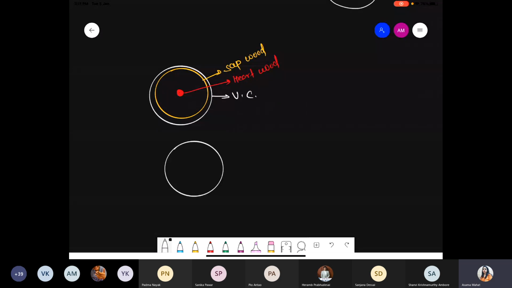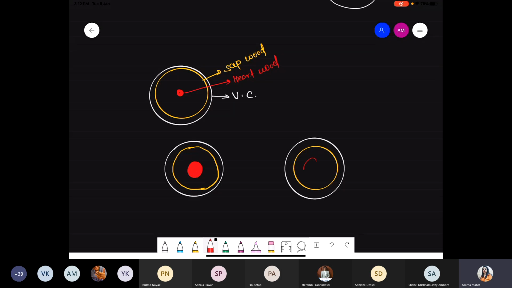Now in the second scenario, these are the vascular cambium. Inside the vascular cambium, the sapwood is constant. But the size of the hardwood is increased. Now it has become this much, because more sapwood cells converted into hardwood. Okay. Now in the third diagram, these are the vascular cambium. The size of that sapwood is constant. But finally, at the center, the size of the hardwood is increased.